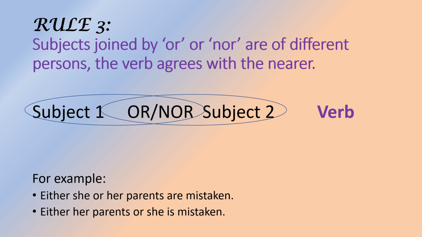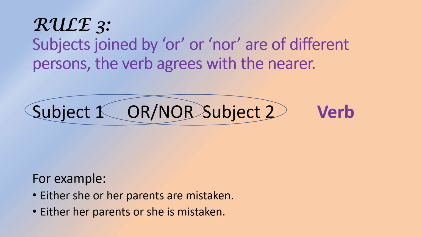Means, for example, if the first subject is singular and second subject is plural, the verb must agree with the second one. Okay, let us see with an example. Either she or her parents are mistaken. Here we have agreed with the second one. According to this rule, parents is here plural in form.